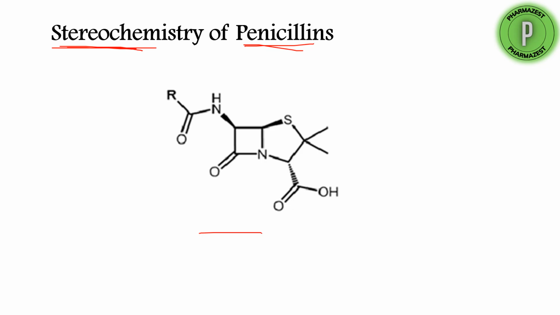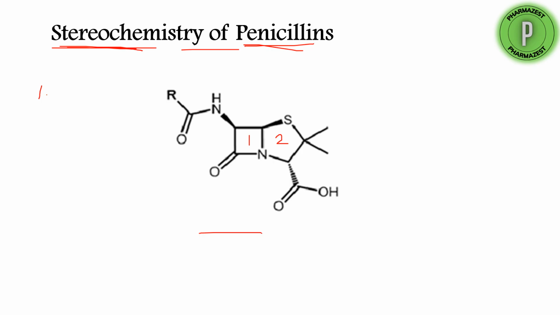Similarly, not only for penicillins, for any molecule, stereochemistry is nothing but the three-dimensional representation of the molecule. So how will you describe the molecule when you see it? Here, penicillins contain this penam structure. The penam structure is a bicyclic ring, this is the first one and this is the second one. Bicyclic ring means the beta-lactam ring which is fused with the thiazolidine ring. So that is the first point.